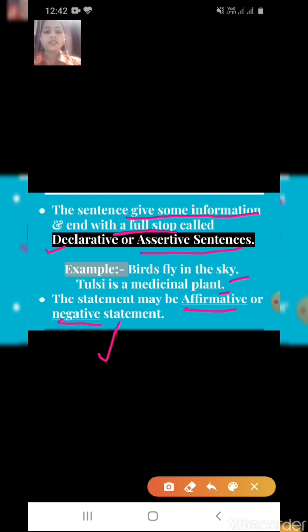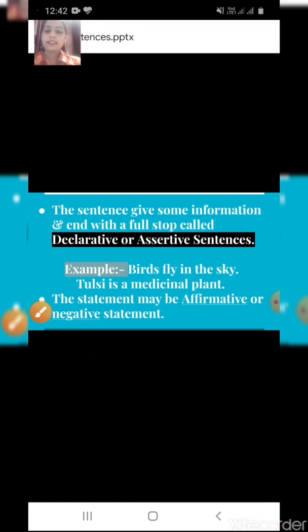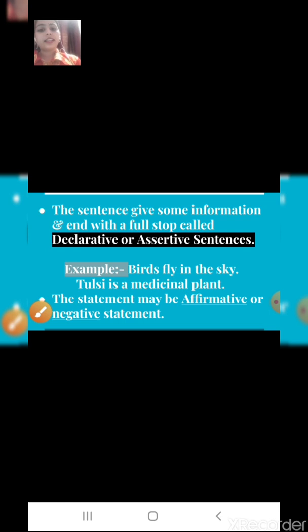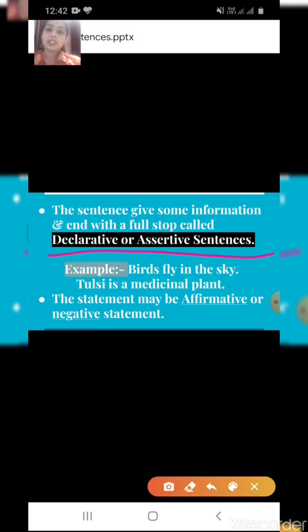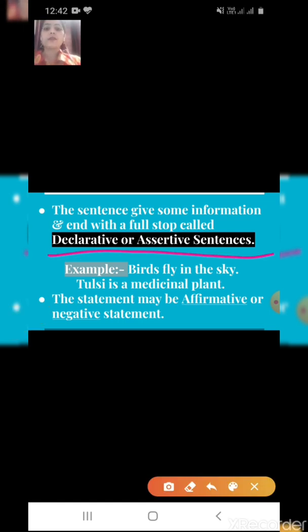Negative sentences have no or not in them. But it doesn't matter, they are declarative or assertive, which are simple sentences that give some information and end with a full stop. They may be negative or they may be positive.